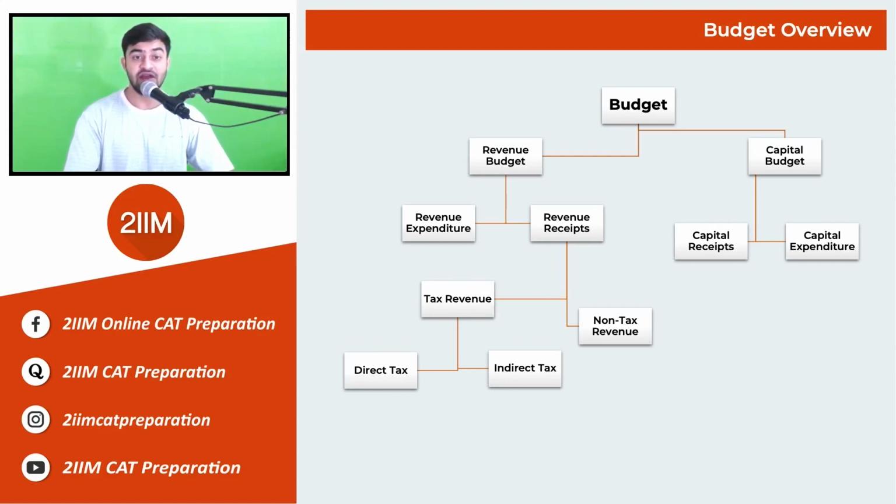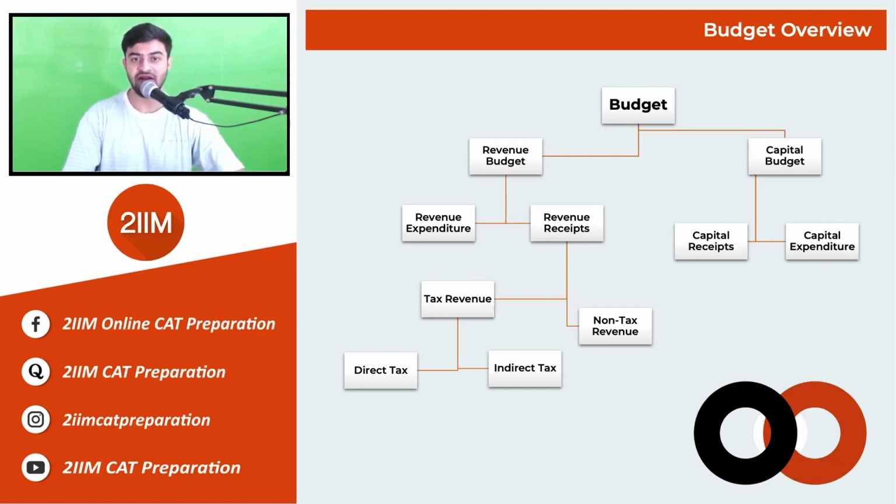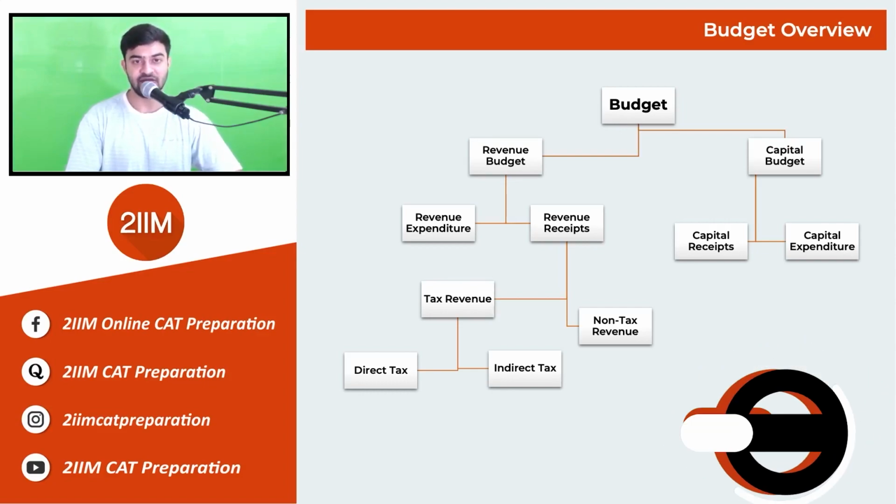Now, in this video, we are going to look at the actual numbers for the financial year 2021 to 2022 and the budget estimates for the given budget of 2022 to 2023. So the structure of the budget is divided into two, the revenue budget and the capital budget. We have seen what these terms mean and what they constitute. Now we are going to look at the exact numbers.